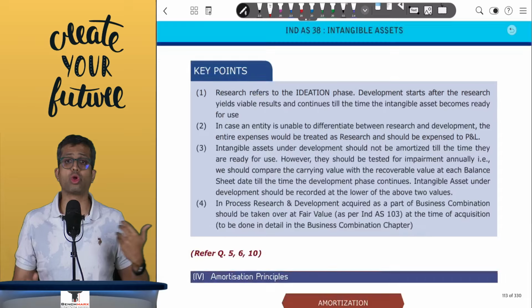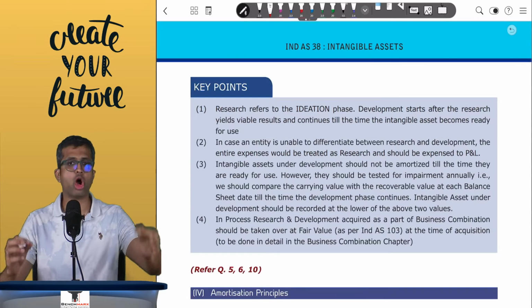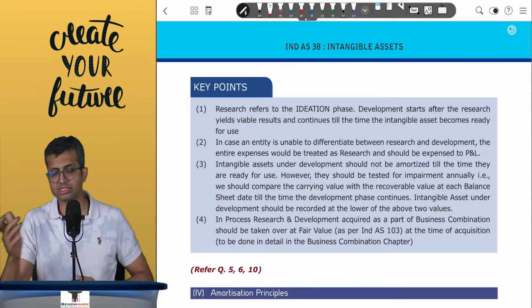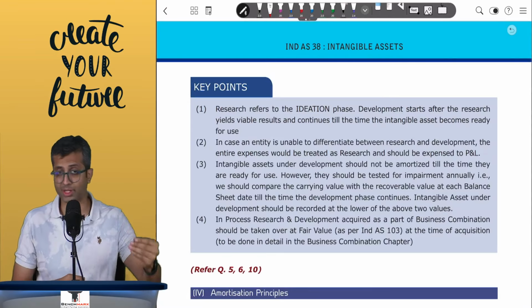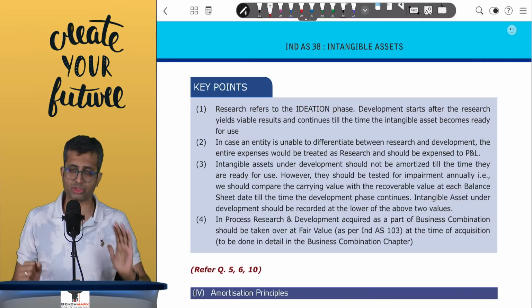Now, what if you are unable to determine clearly whether you are incurring certain expense during the research phase or development phase? In such a case, the standard tells you that you should recognize the expense as research if you are unable to clearly determine whether it is in development phase or not.